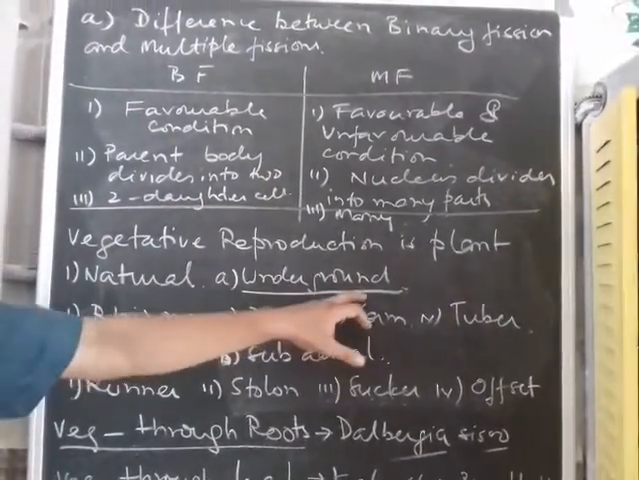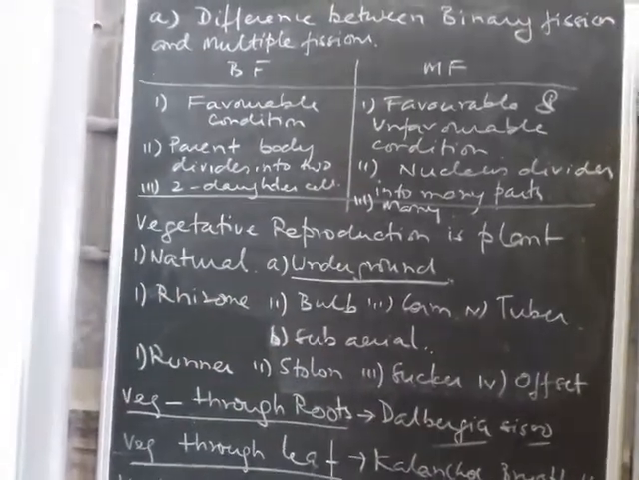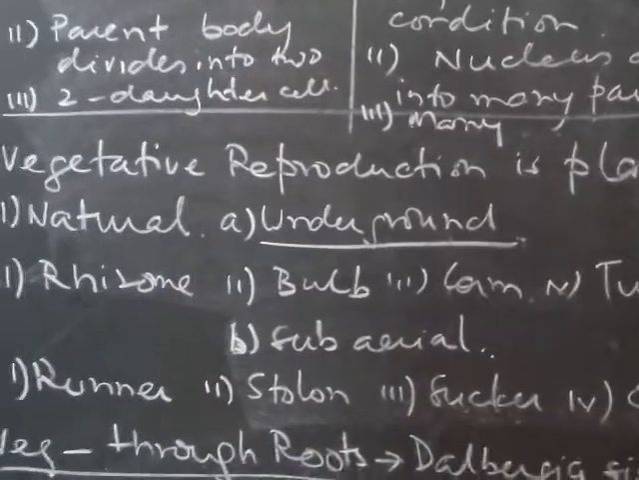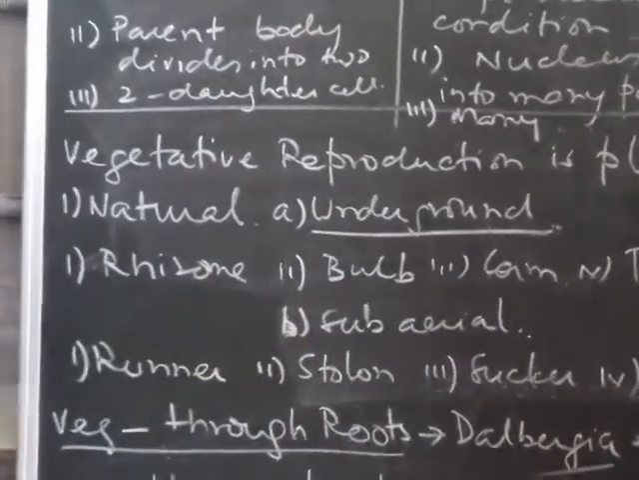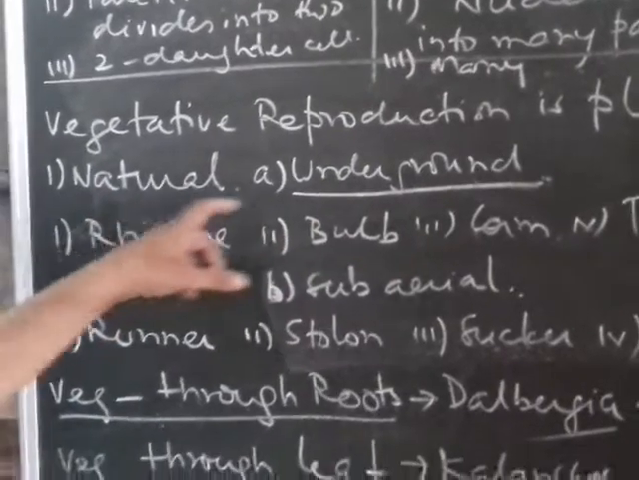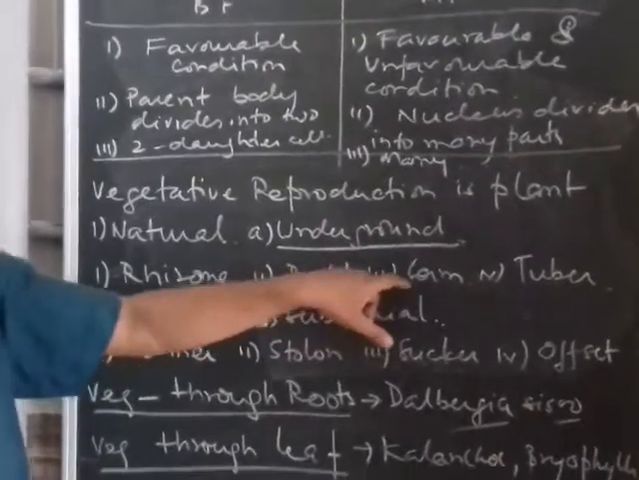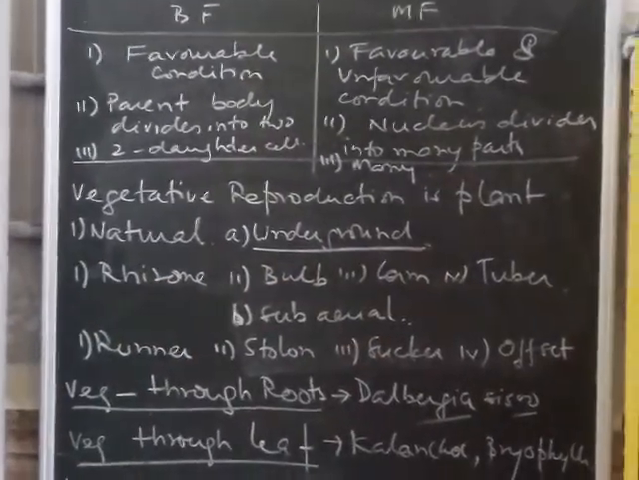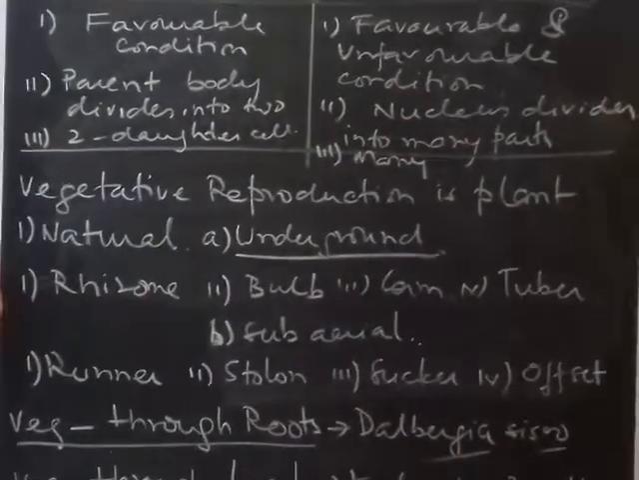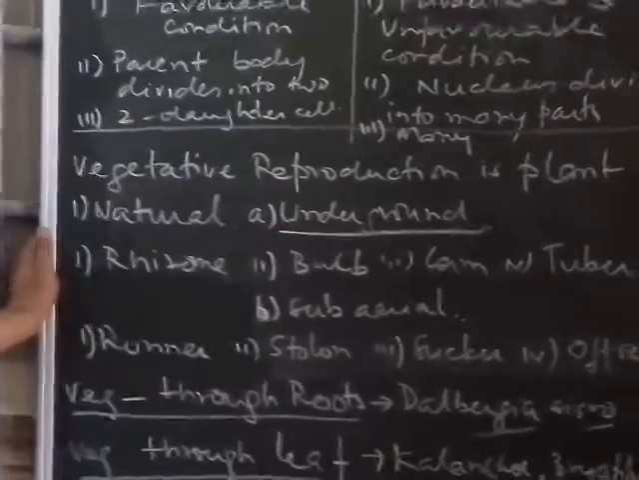So they generally can be underground, subaerial, or subterranean. Different types are there, and some are totally above the ground, even aerial also. Now in underground reproduction, we know that there are rhizomes, bulbs, corms, and tubers. Usually a rhizome is a condensed stem which grows prostrate on the ground, horizontal.